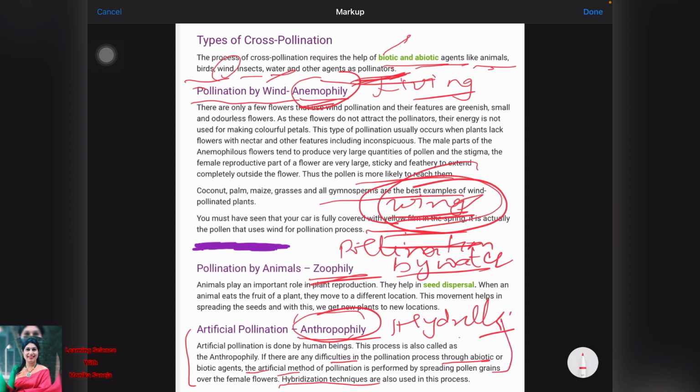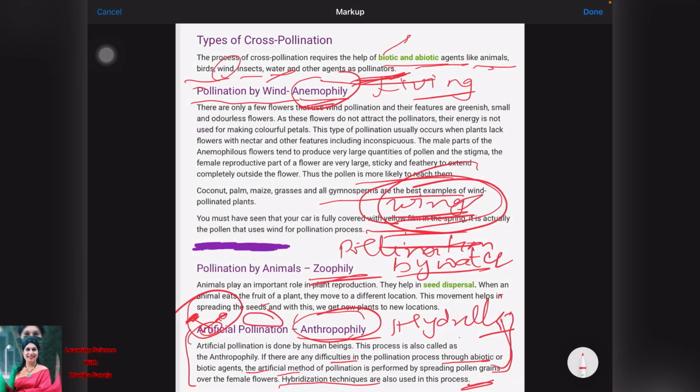In this method, we use the artificial method. We take the pollen of one plant and we take the egg of another flower or plant, then we fuse them. This is also called hybridization. We artificially take pollen and artificially we take the egg from the female and they fuse to form the seed. Okay, beta, it is not given in your book. If you want to do that, you can do it for your knowledge.